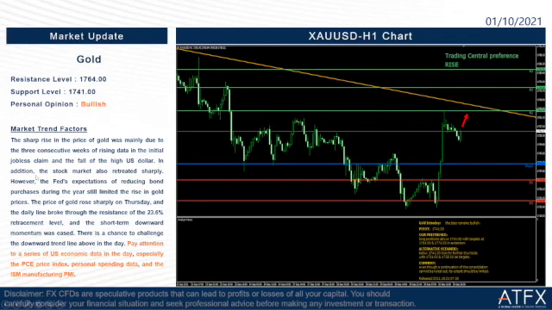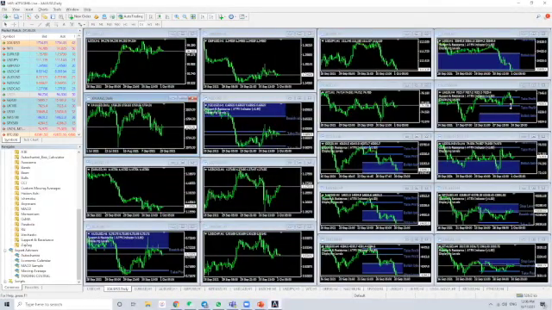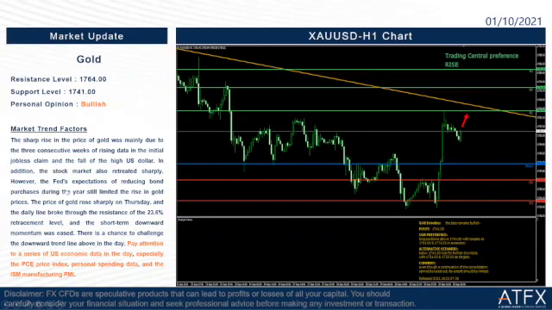In addition, the stock market also retreated sharply. Let us take a look at the market cap. Is it true? Yes, because the stock market went down last night, not really doing well. So we go back to our PowerPoint here. However, the Fed's expectations of reducing bond purchases during the year still limited the rise in gold prices.